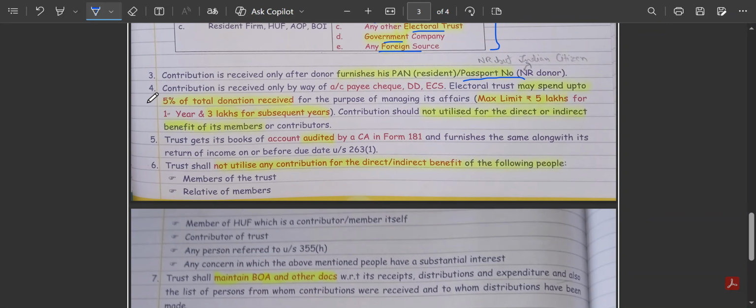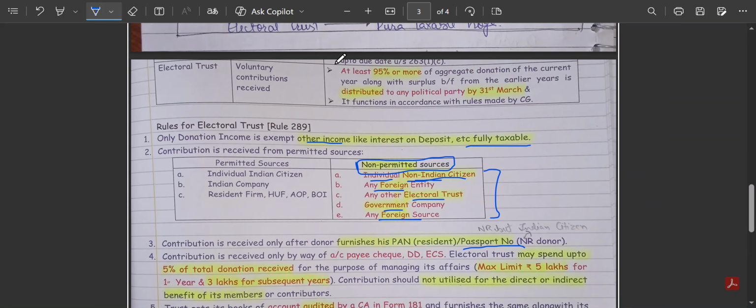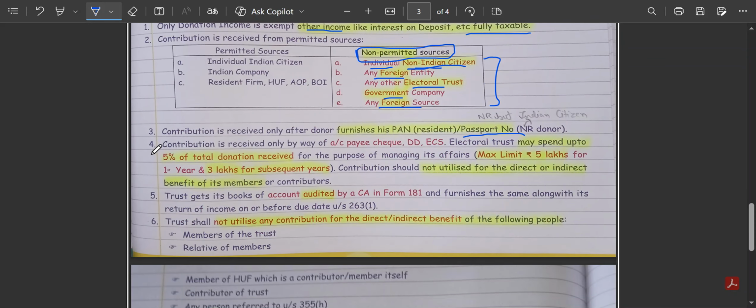Then there is this condition, as I said earlier, we have to distribute at least 95% or more among the political parties. Now, this condition says that we can spend the remaining 5% of the donation received for meeting the expenses of the electoral trust, but we cannot exceed rupees 5 lakhs in the first year, and we cannot exceed rupees 3 lakhs in the subsequent years. So, subject to the limits of 5 lakhs and 3 lakhs, we are allowed to spend the 5% of total donation received.